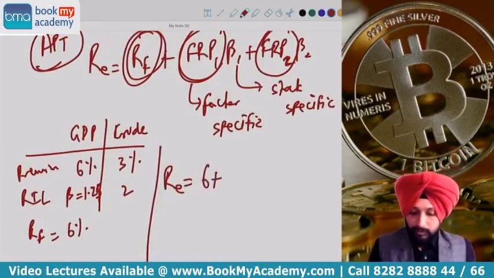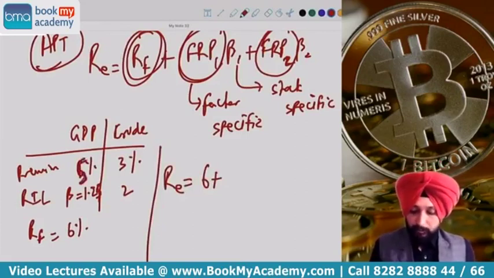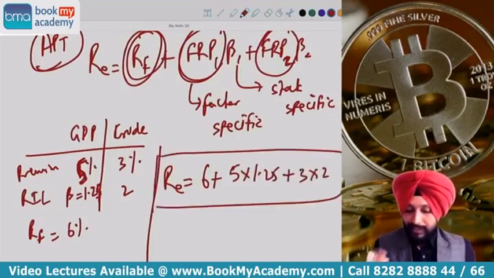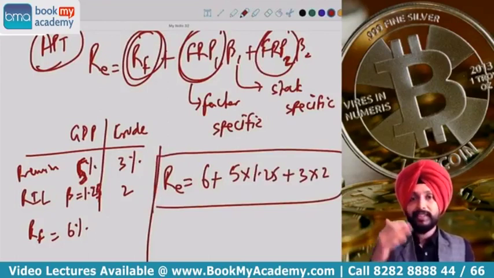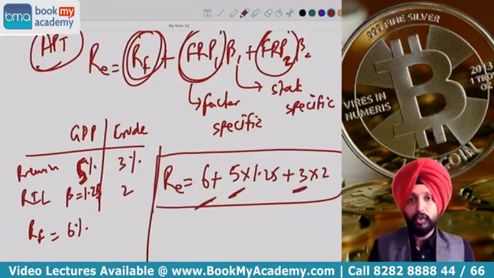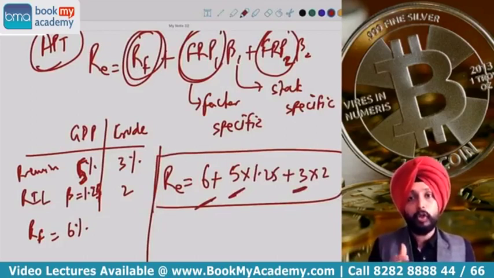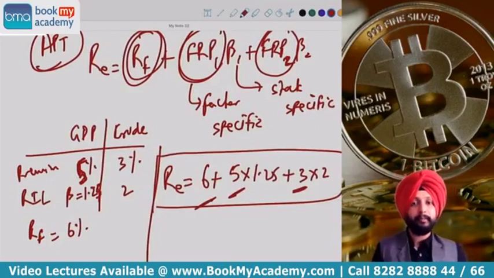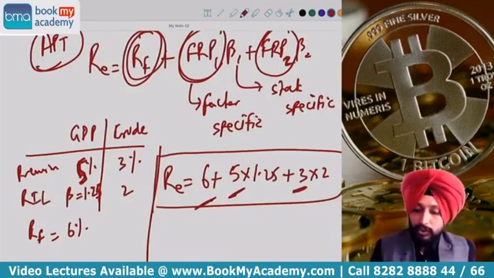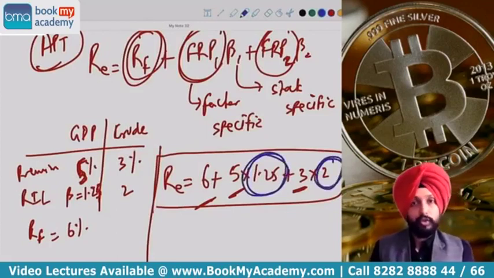6 plus, okay, let me take this as 5. GDP risk premium is 5, so this 5 into 1.25 plus 3 into 2. That's how you will calculate RE as per the APT model, which means 6, 5 and 3. These three numbers will remain the same whether I'm talking about Reliance, Infosys or any other stock. What will change is only the beta values. Each stock will have a different beta value to each of the risk factors.